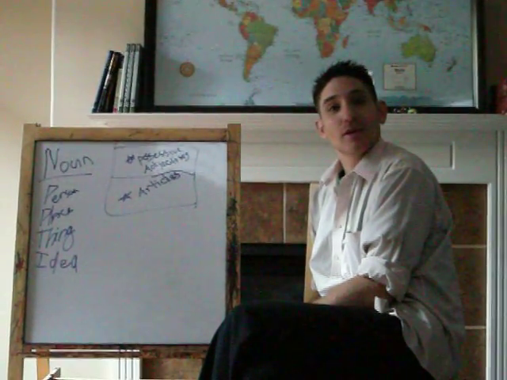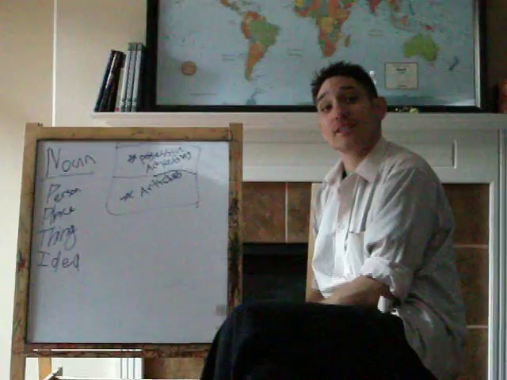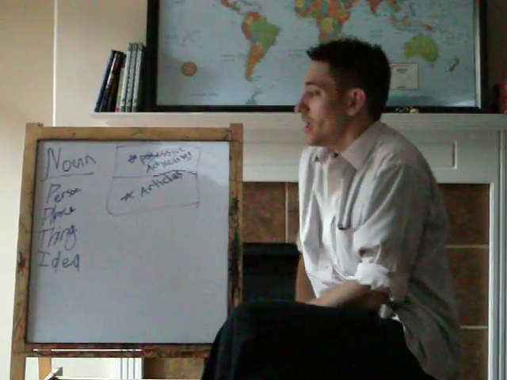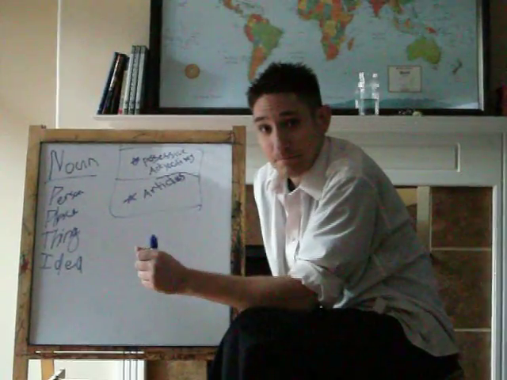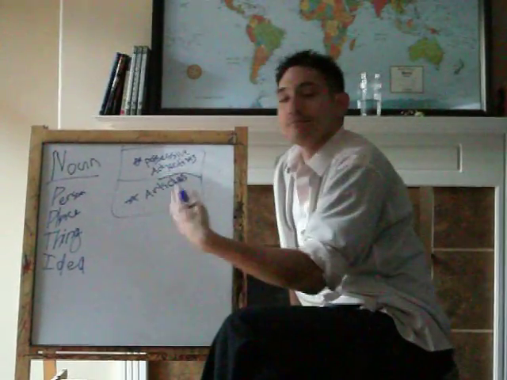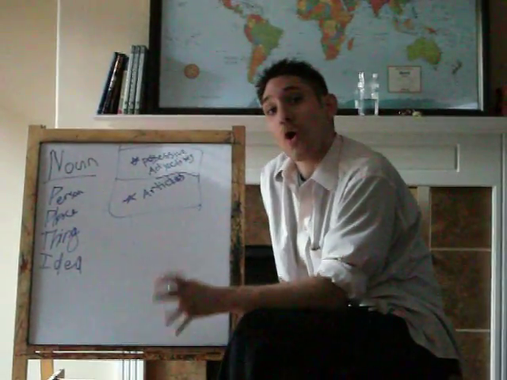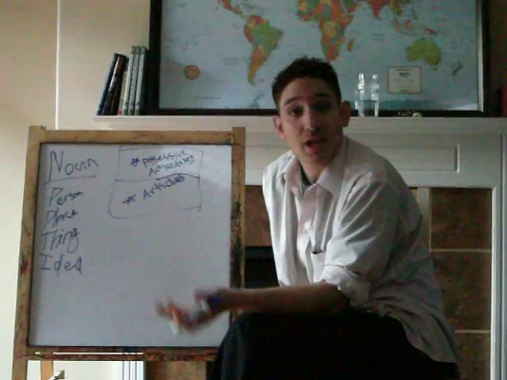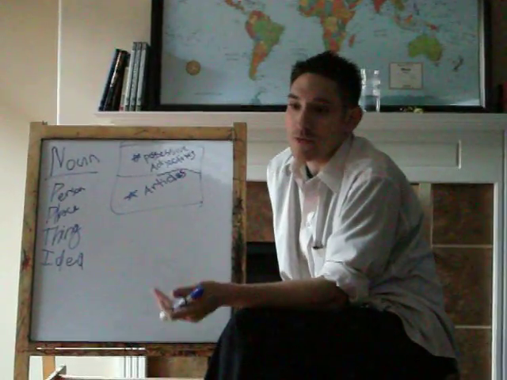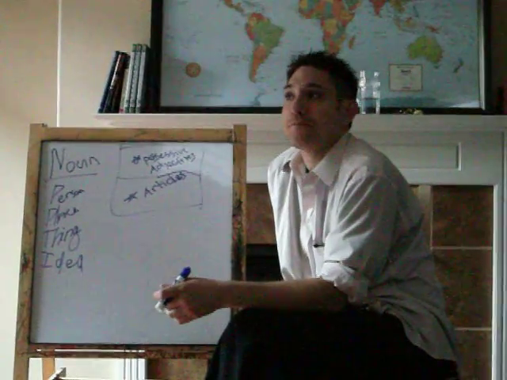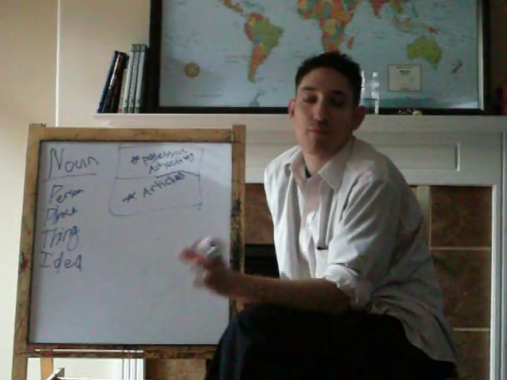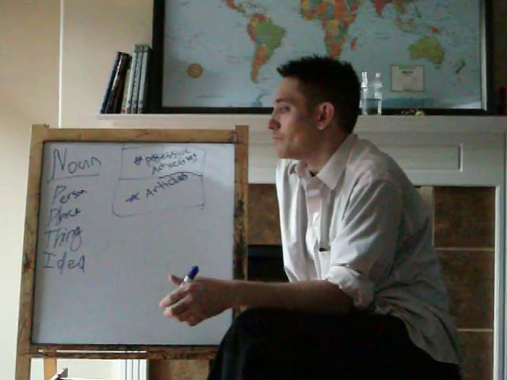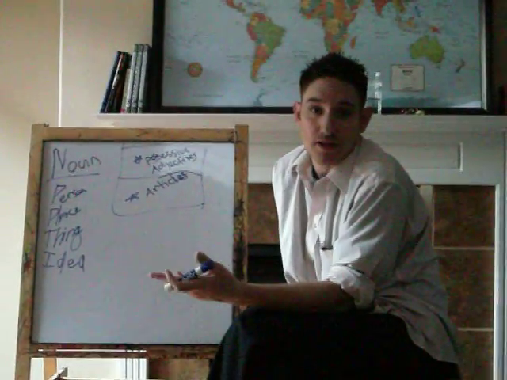So today we're going to go over how to find a noun or nouns in a sentence. We all know that a noun is a person, place, thing, or idea. A person, very clear. If it's in all capital letters, like Martin Luther King, mother, grandmother, grandfather, that's a proper noun. You know it's a proper noun. A person's name, Barbara Johnson, etc.